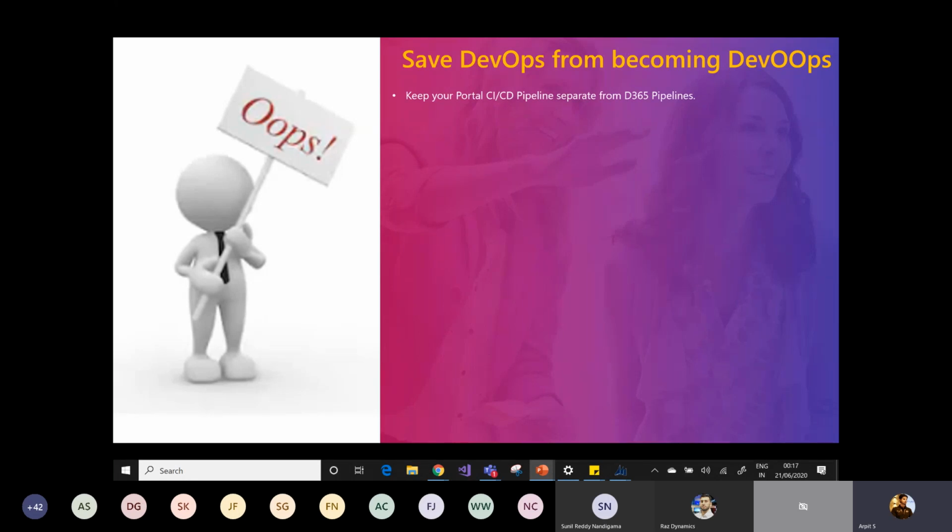But again, it's not a thumb rule that you have to follow. It depends on the situation, on the project, and on your release cycle as well. If you are deploying your Dynamics CRM along with the portal, then you can use a single pipeline as well. But if your portal deployment and your CRM deployment cycles are different and you usually don't deploy at the same time, then it's best practice to keep your portal CI/CD pipeline different from the Dynamics 365 pipeline.